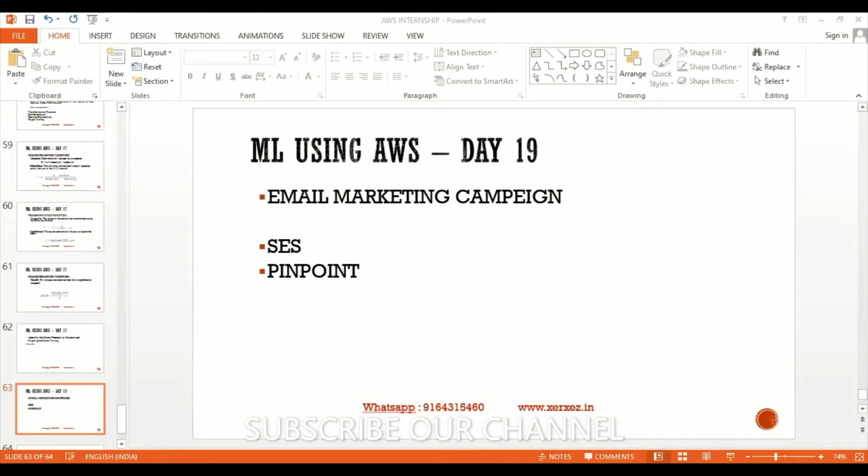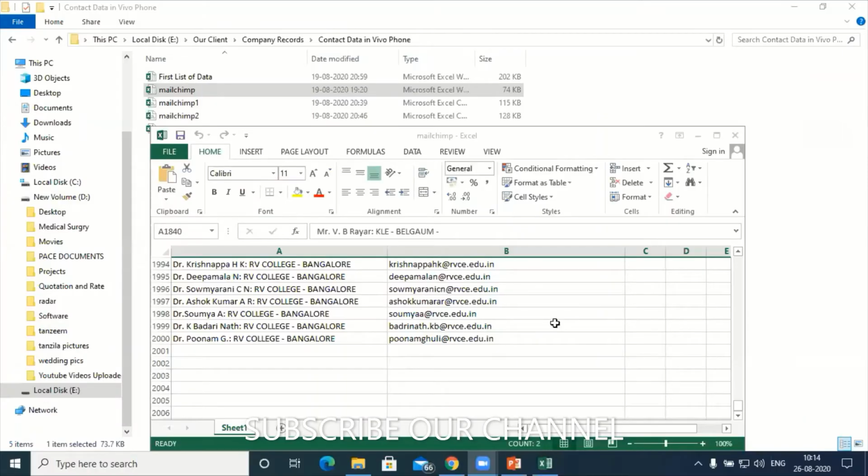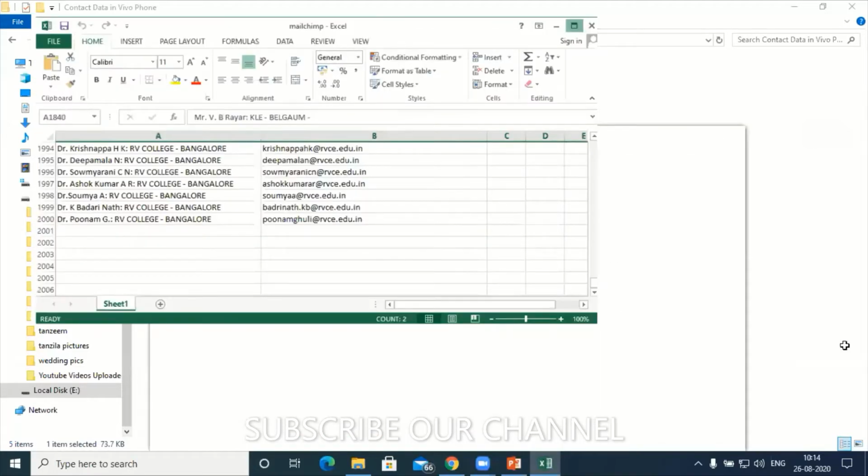Company records. Let me see, where is it? Okay, Chimp first list of data. Okay, hold on, interns. Hope you can see now, right, interns? Can you see the Excel sheet? Interns? Yeah, you can see the Excel sheet.